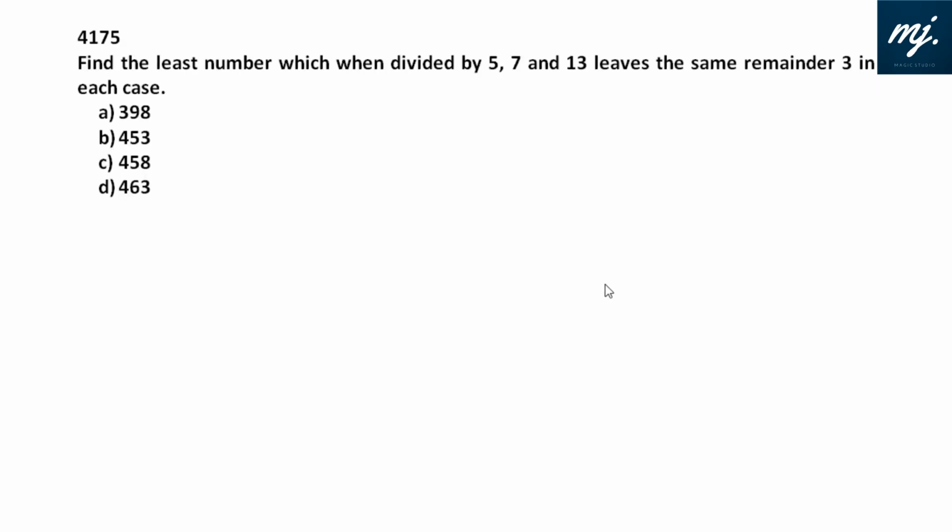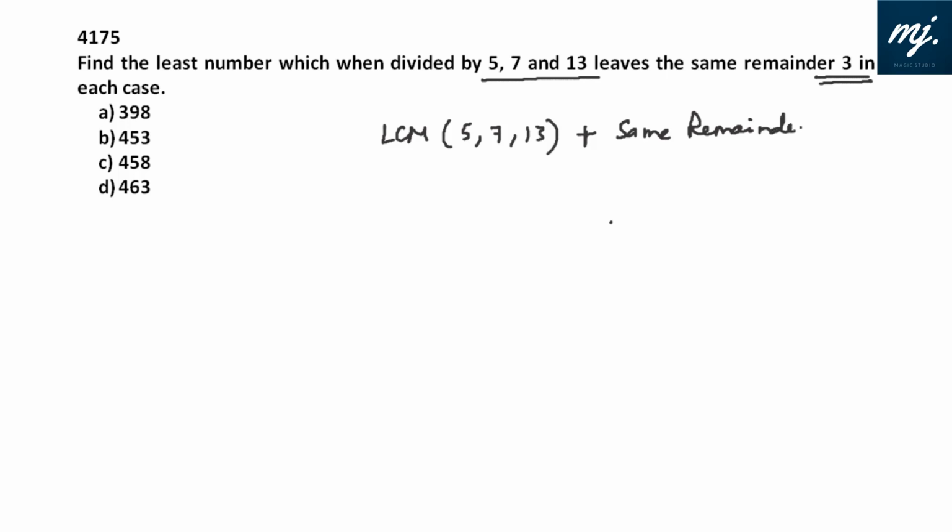Now, one or two questions ago, we were talking about this similar kind of question, and here the same thing is asked. Find the least number which when divided by this leaves the same remainder 3 in each case. If that is the least number, then it is simply the LCM of 5, 7 and 13. Add up the same common remainder to it.